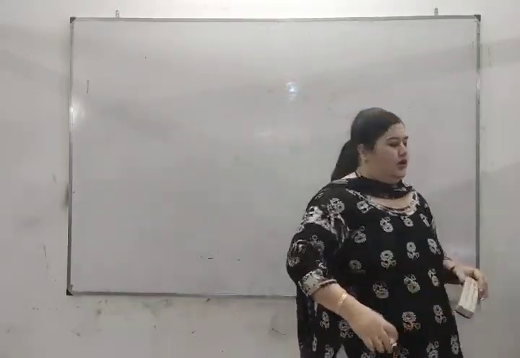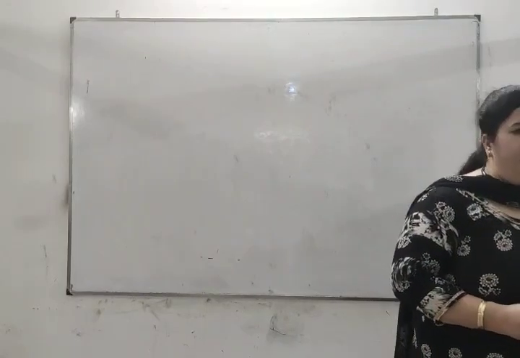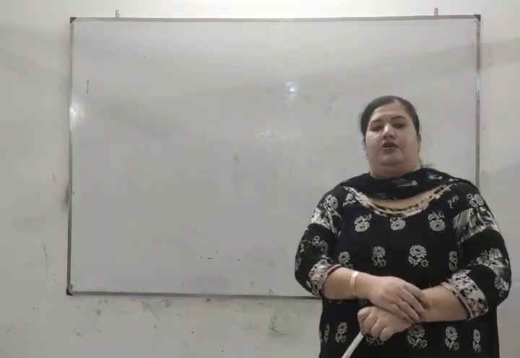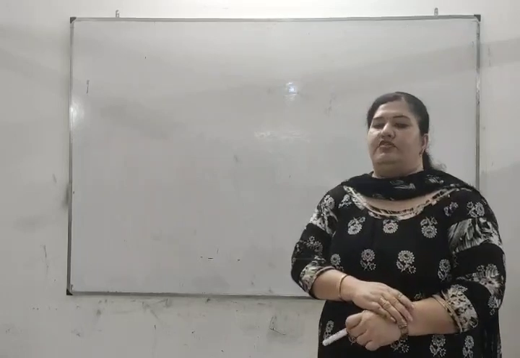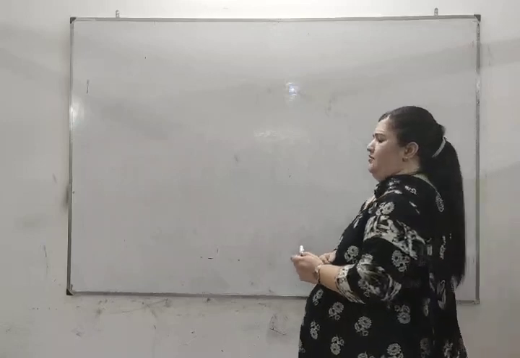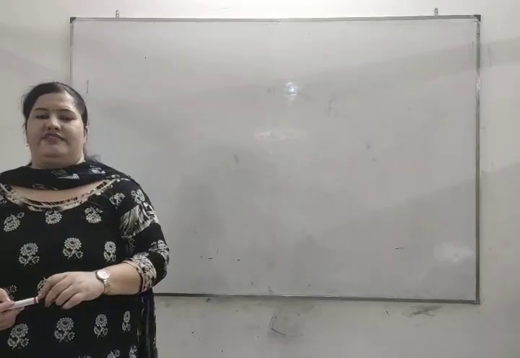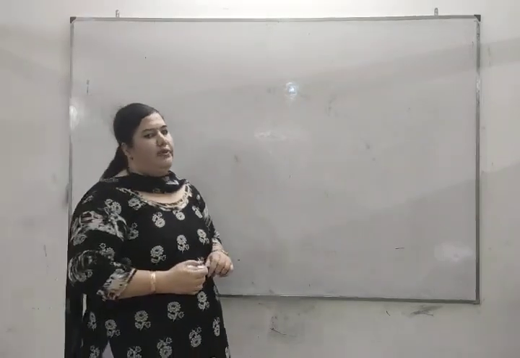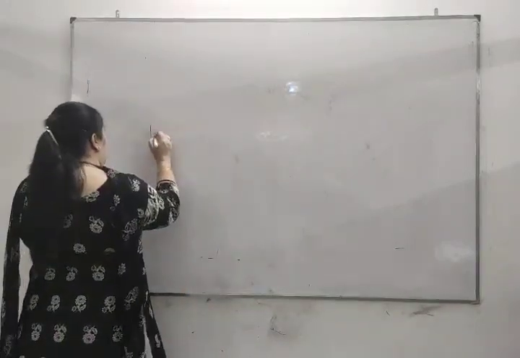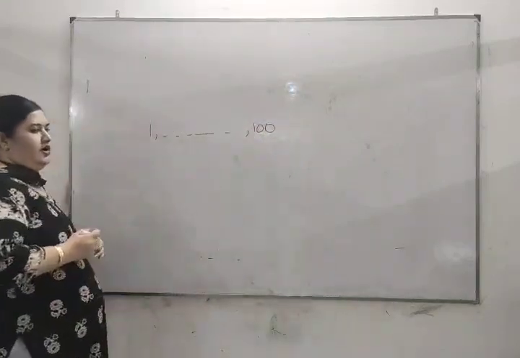Here I want to share one story of a great mathematician, Frederick Gauss. सबने नाम सुना होगा mathematician Gauss का क्या? Who was Gauss? He was a famous mathematician. Once upon a time he was in elementary school and he was a naughty boy, and as a punishment the teacher gave him a task to add the numbers 1 to 100. Add all the numbers from 1 to 100.